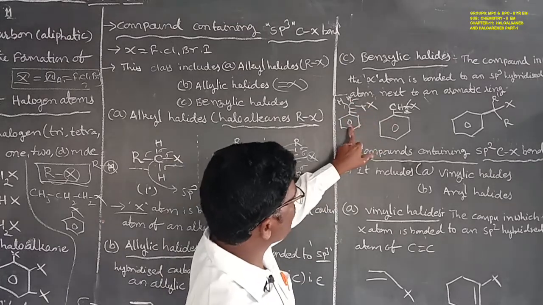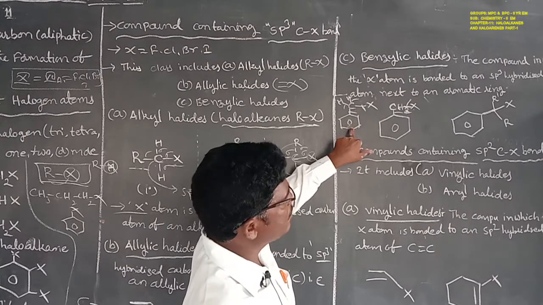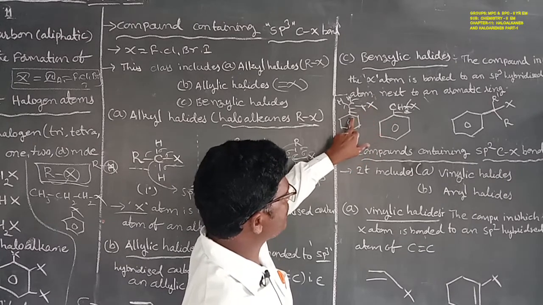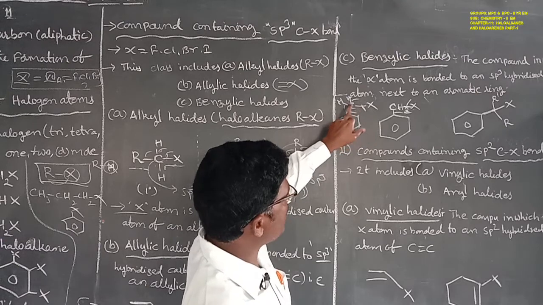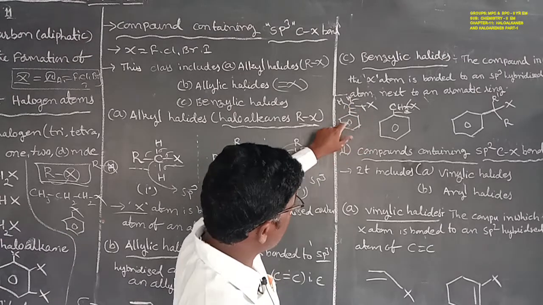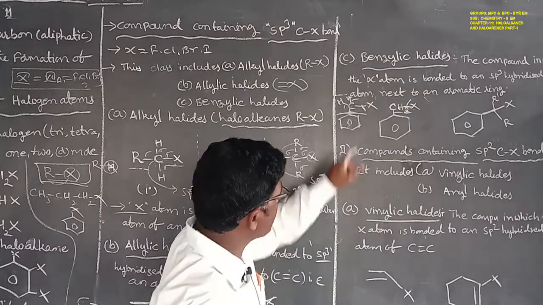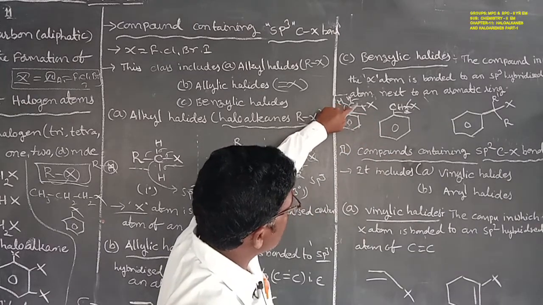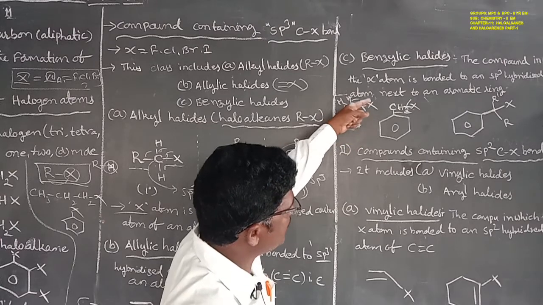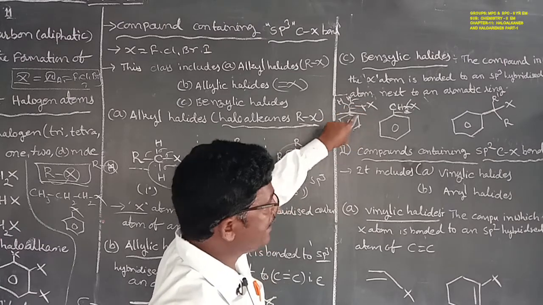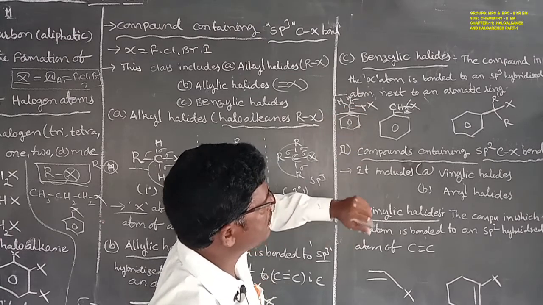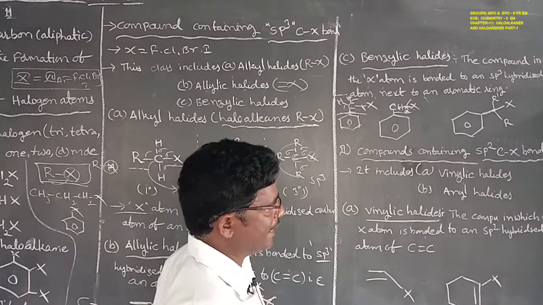Here is the benzylic group. In this compound, the halogen atom is bonded with the sp3 hybridized carbon atom next to an aromatic compound. Here is the aromatic compound. The halogen atom bonding with the sp3 hybridized carbon atom next to an aromatic compound is also known as benzylic halides.